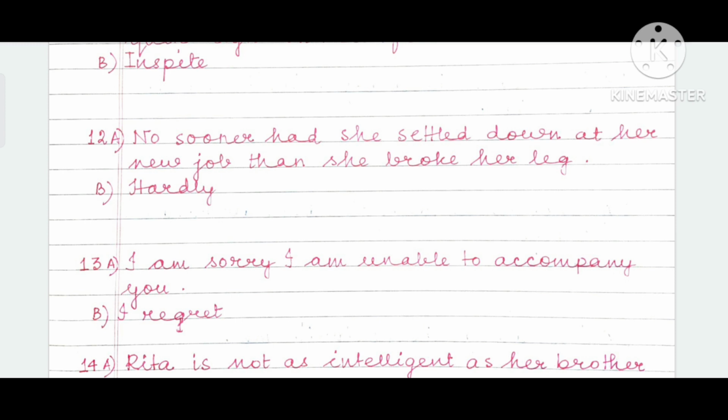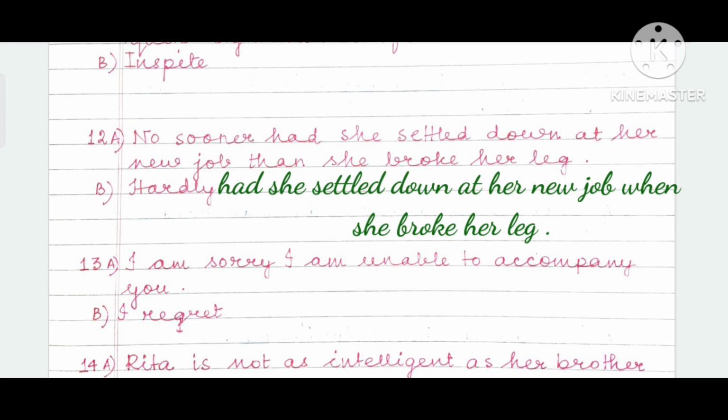And hardly. If you are asked to start with hardly, how will you do it? The right answer is hardly had she settled down at her new job when she broke her leg. Hardly when, no sooner than. This is the formula. This is the format of such sentences.